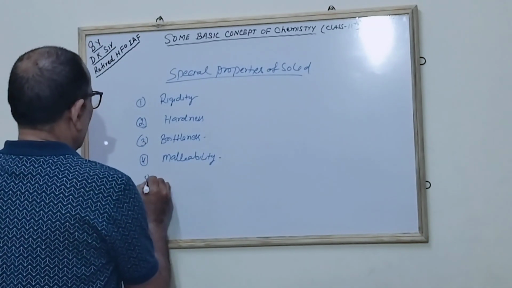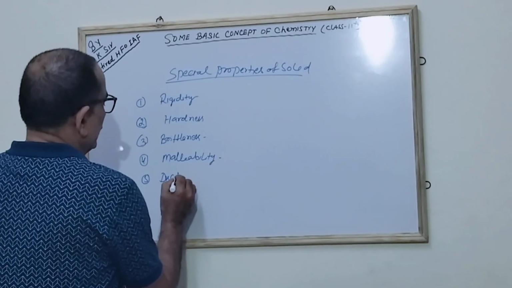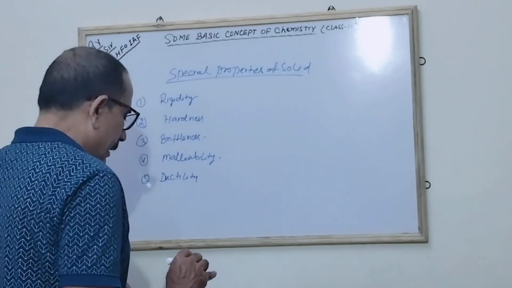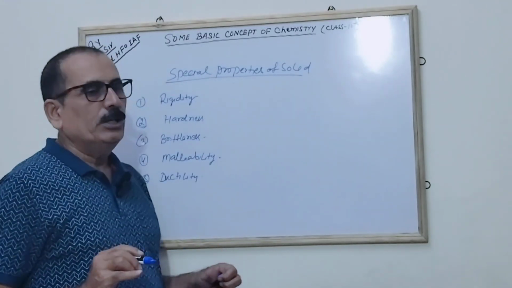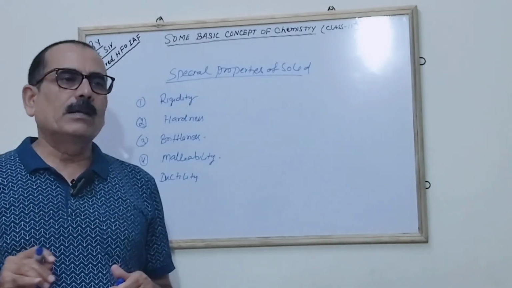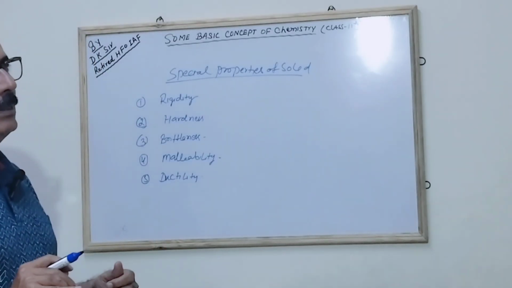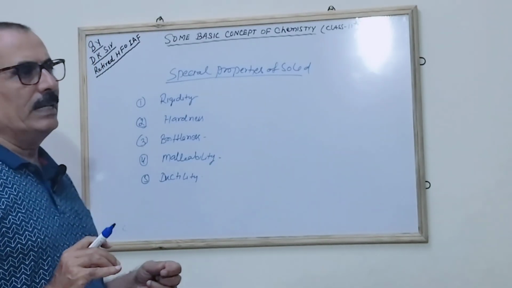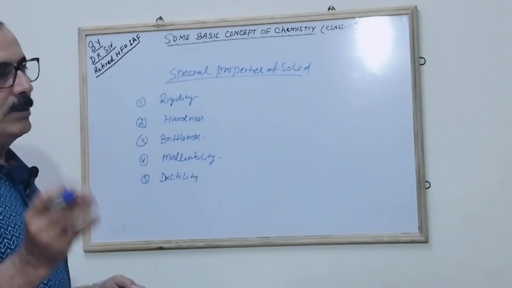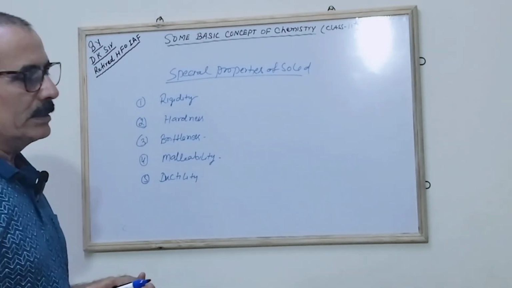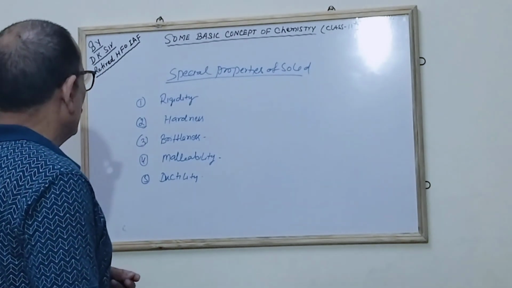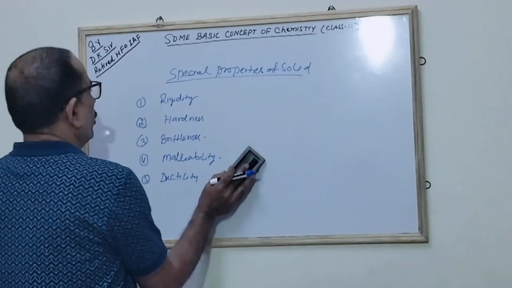Next is ductility. What is ductility? Ductility is a property that ensures a metal can be drawn, after heating and so on, into a very thin wire. The most ductile is gold. From a very small quantity of gold, you can draw a wire of a kilometer in length, correct? So metals are the most ductile. These are all the properties of solids, correct?